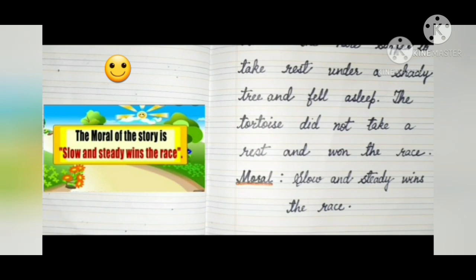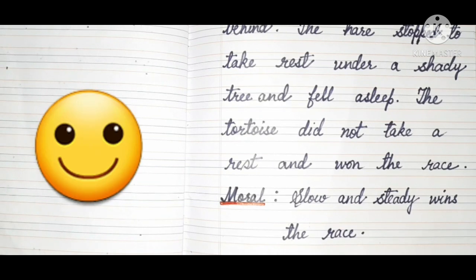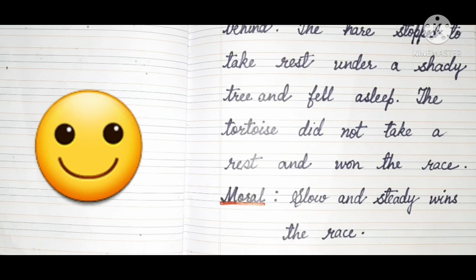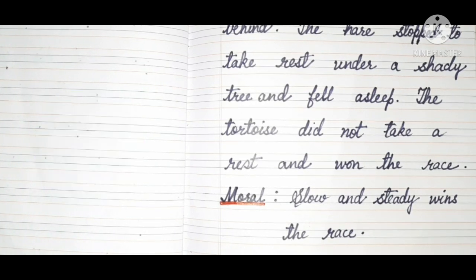And one more thing we have learned today, that we should not be proud of anything. Okay? We should not make fun of others. We should not be proud of anything. We should always help others. We should always support others. So, children, today you have revised chapter 17, Do, Does and Did, and the story Hare and the Tortoise.